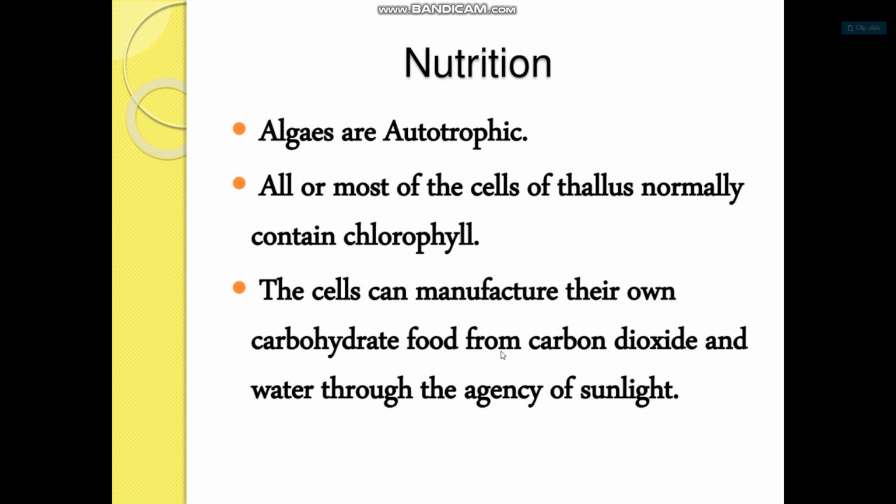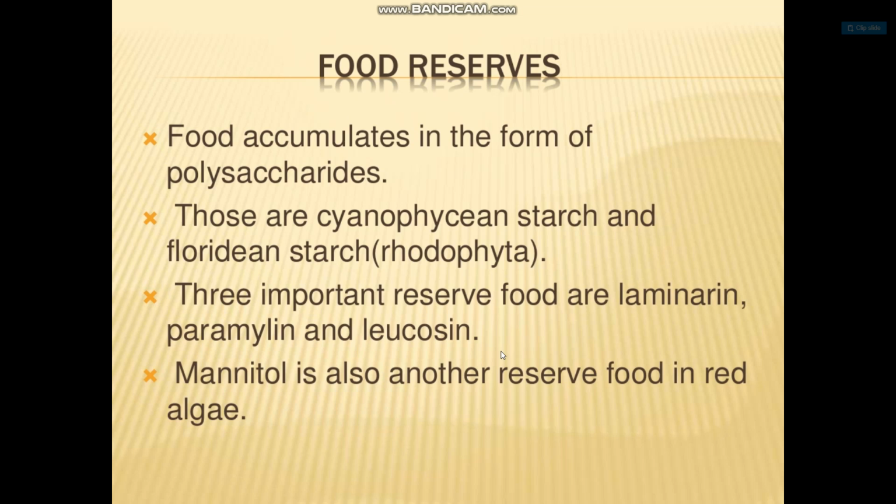Nutrition. Algae are autotrophic. Most of the cells of the thallus normally contain chlorophyll, so the cells can manufacture their own carbohydrate food from carbon dioxide and water through the agency of sunlight. Food reserves: food accumulates in the form of polysaccharides, those are Cyanophycean starch and Floridean starch. Floridean starch is accumulated in Rhodophyta. The three important reserve foods are laminarin, paramylon, and leucosin. Mannitol is another reserve food in brown algae.